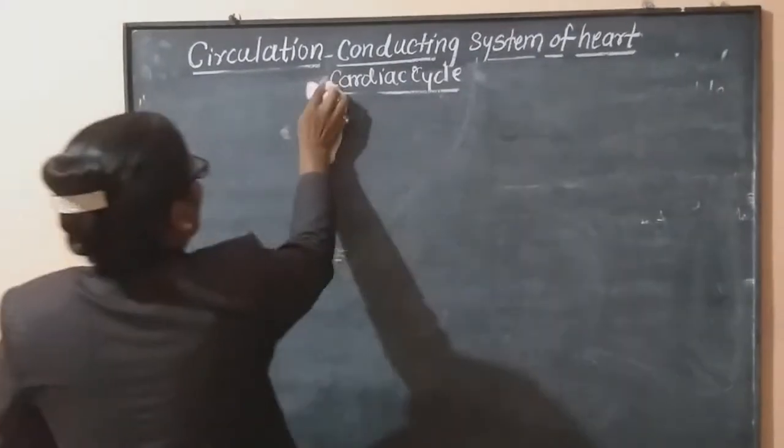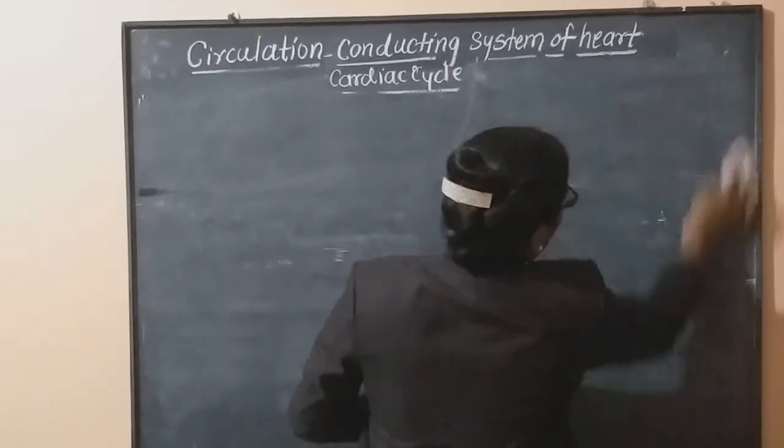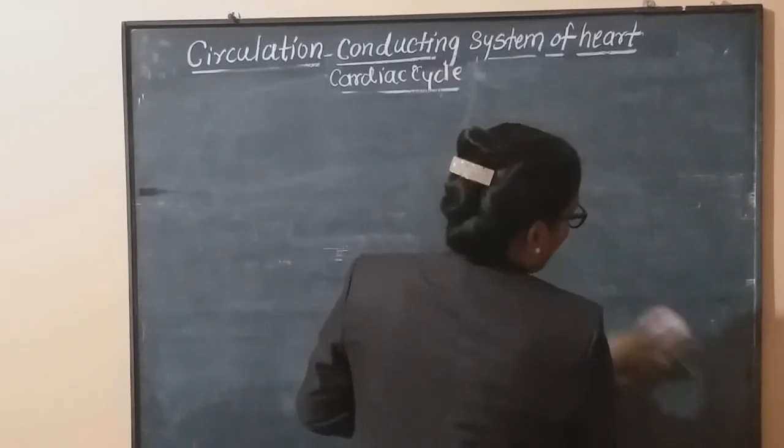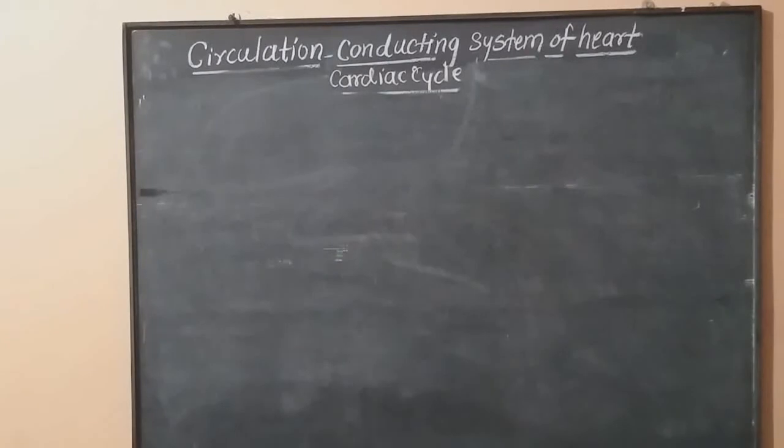Okay. First we studied the conducting system of the heart, meaning which factors are responsible for the activity of the human heart.